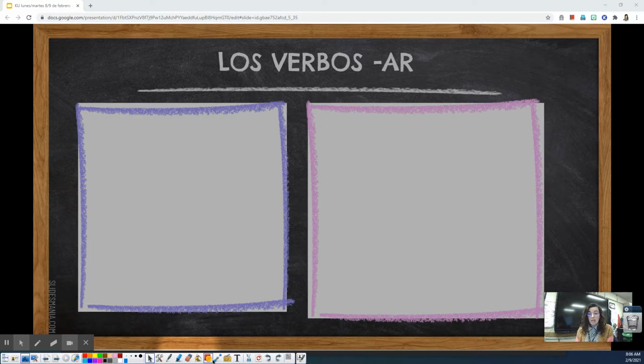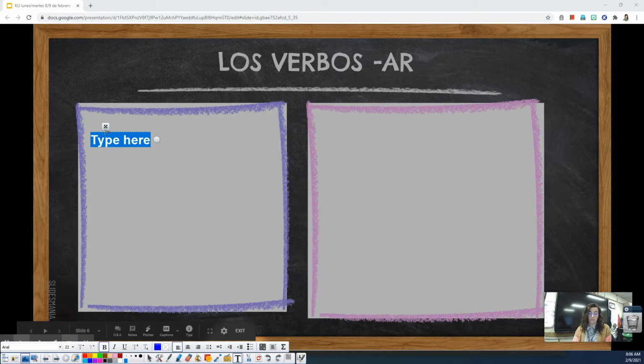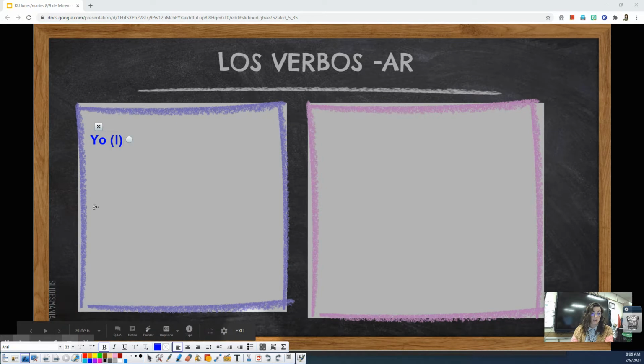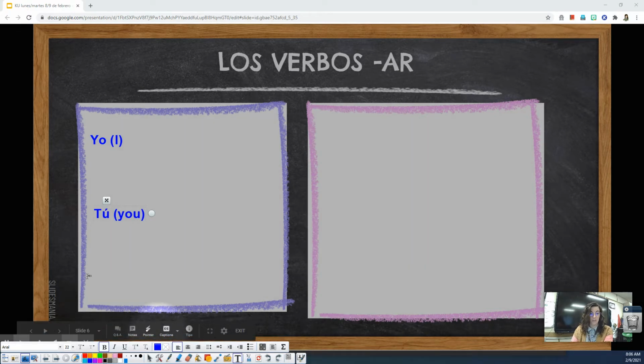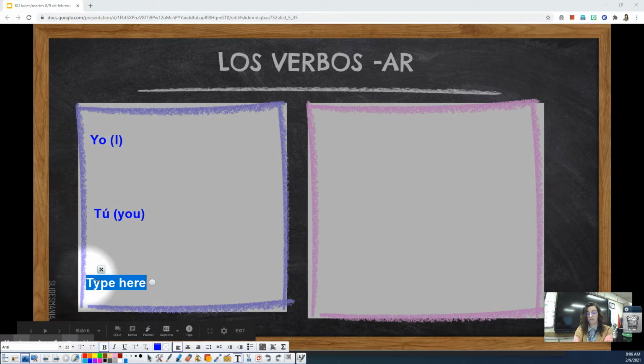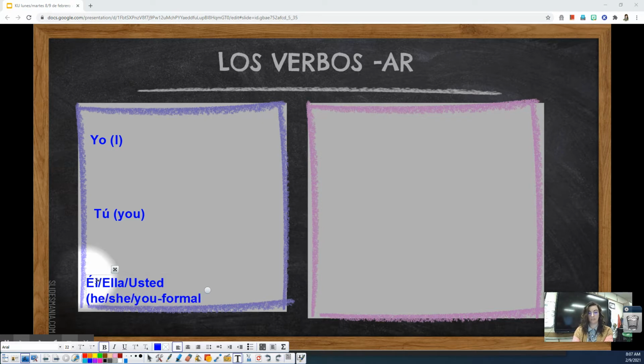And how do we know who's doing the action? With our pronouns. So you're going to be very familiar with the pronouns. We've got our singular pronouns. We have yo, that means I. Tú, that's you. And then we have three pronouns that use the same form. We've got él, ella, and usted, and they respectively mean he, she, and you, but formal.